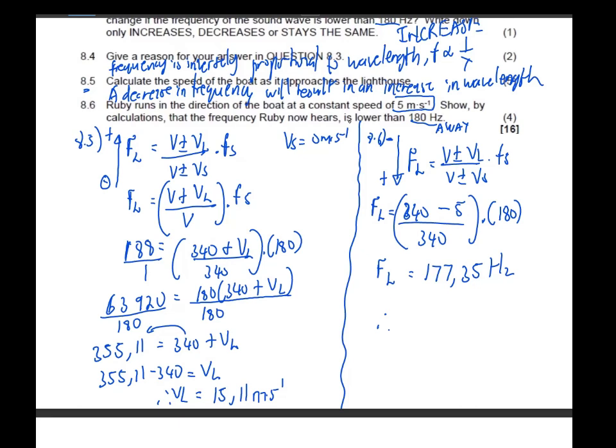So we can see that 177.35 hertz is actually lower than 180 hertz.